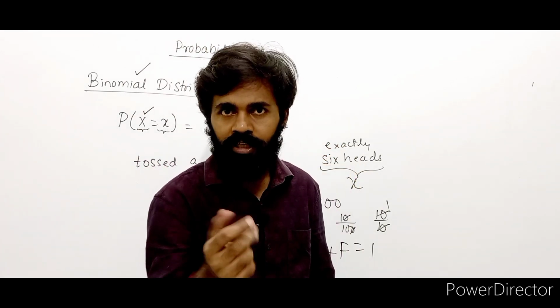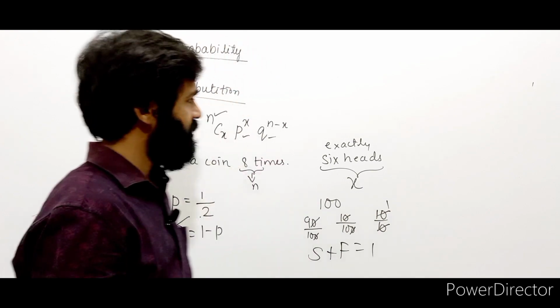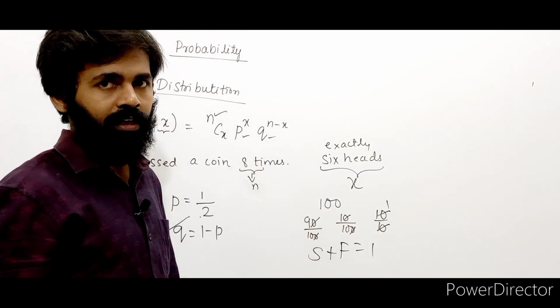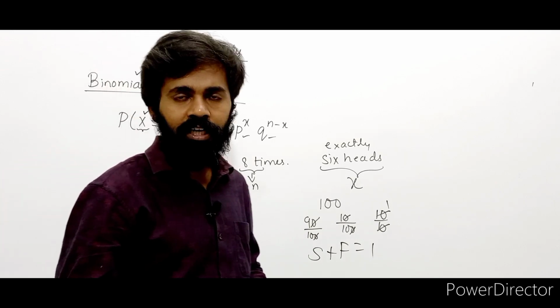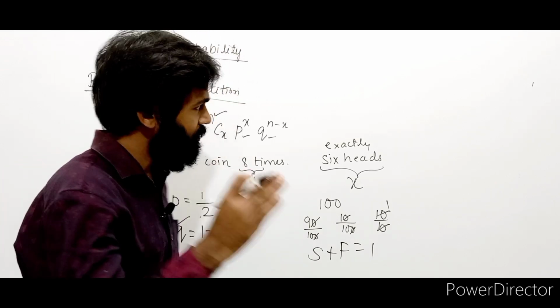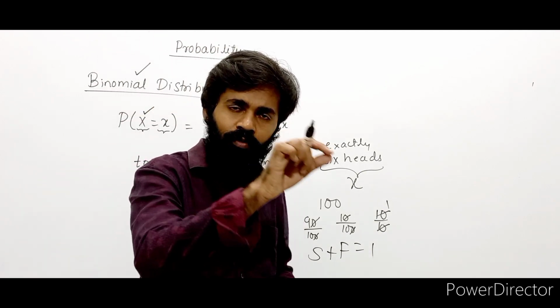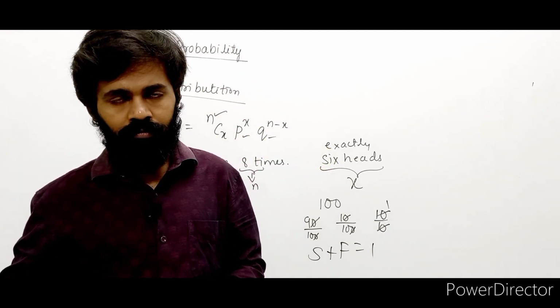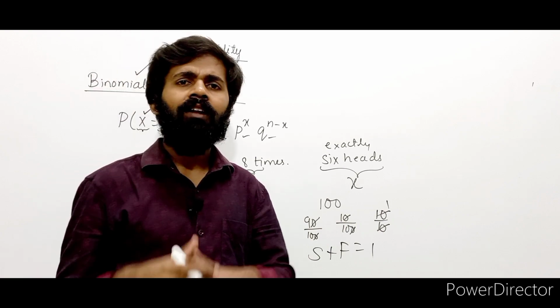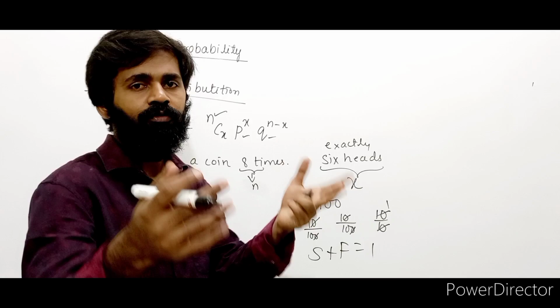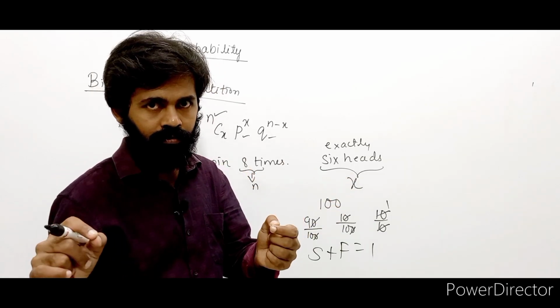In some cases it may change. Let's consider an example. Let's say there are 52 cards, the playing cards, right? Those 52 cards are well shuffled. I'll just take one card out. I'll find the probability of getting, let's say, a diamond card.